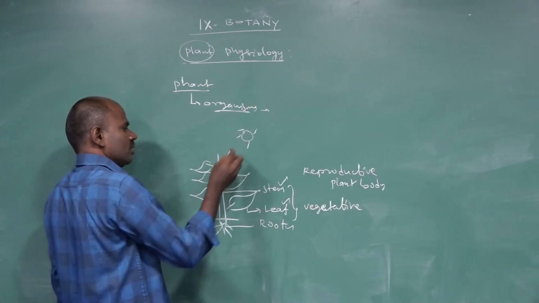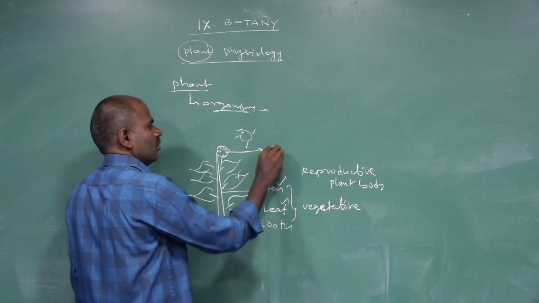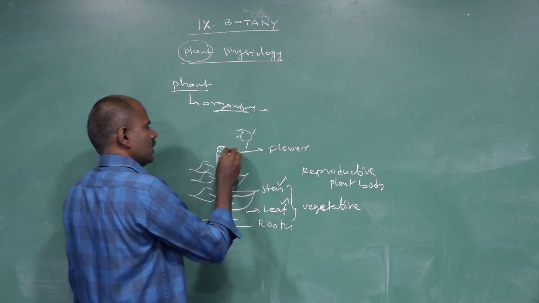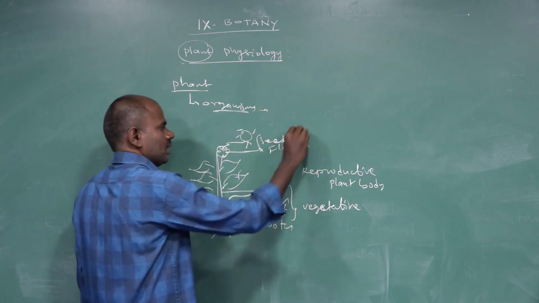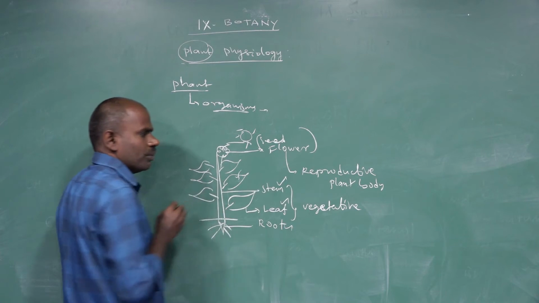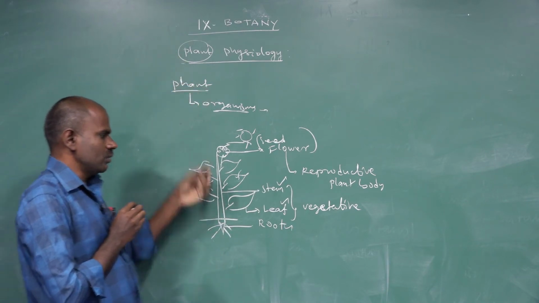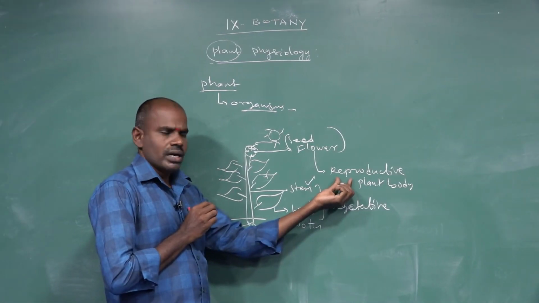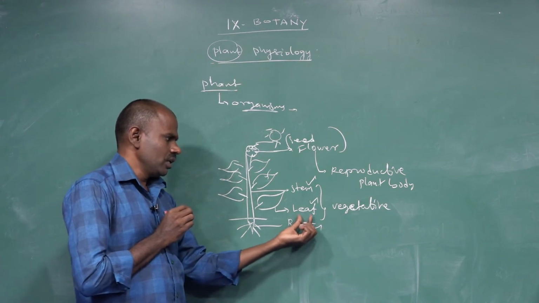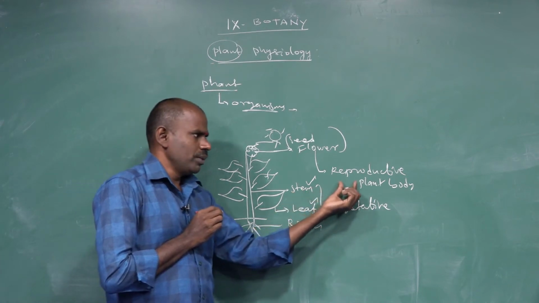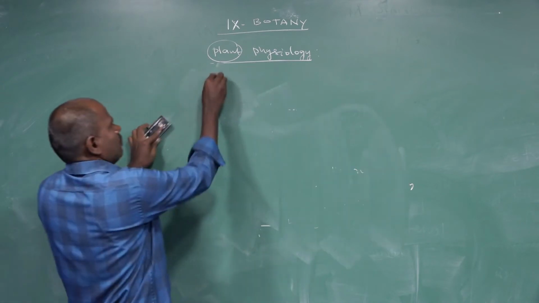After photosynthesis, the synthesis of food material, flowers form. The flowers contain seed. The seed and the flowers are called the reproductive plant body. The plant is a kind of organism that contains vegetative parts of the plant body, such as root system, leaf system and stem system, and reproductive parts of the plant body, such as seed, flowers and fruit.